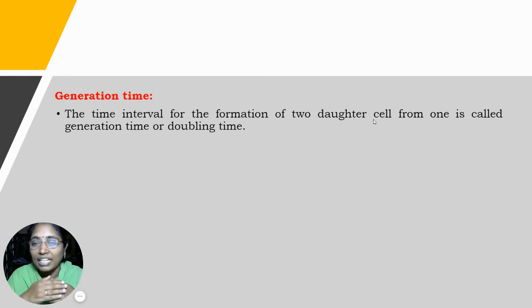Suppose one bacterium gives rise to two daughter cells. The time interval for the formation of two daughter cells from one parent cell, whatever time is taken, is known as the generation time.